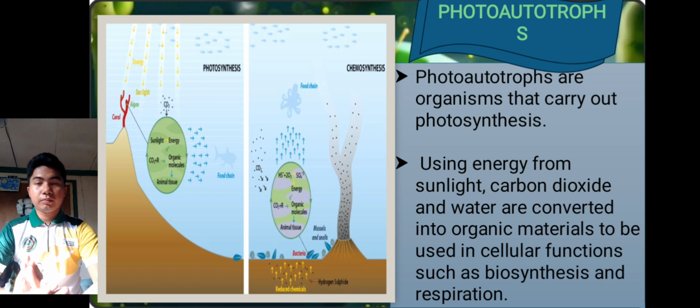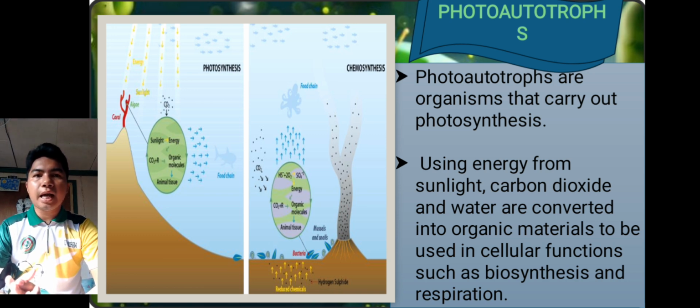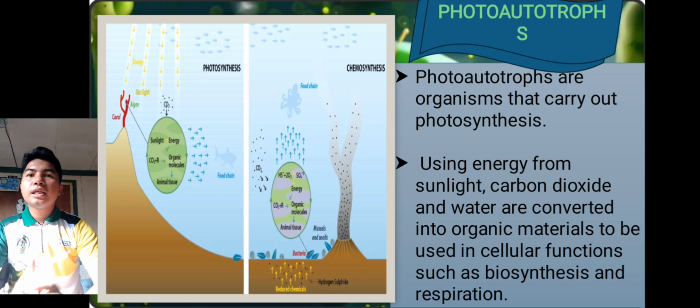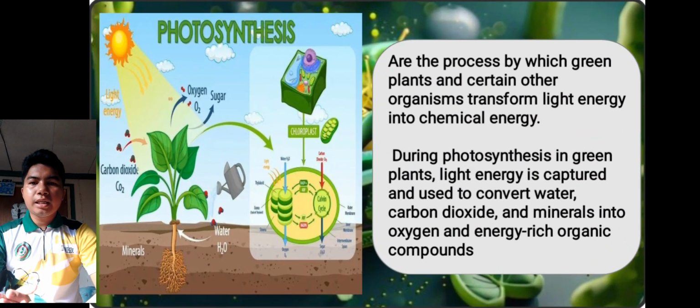Kumbaga is ginagamit niya yung energy from the sunlight to convert the water into organic materials. So, such as biosynthesis and respiration. So, ito yung function ng photoautotrophs.